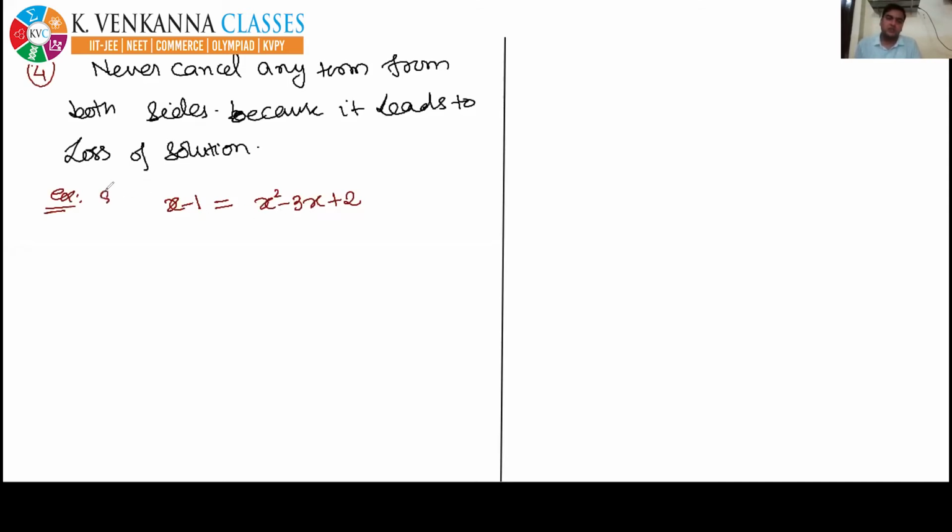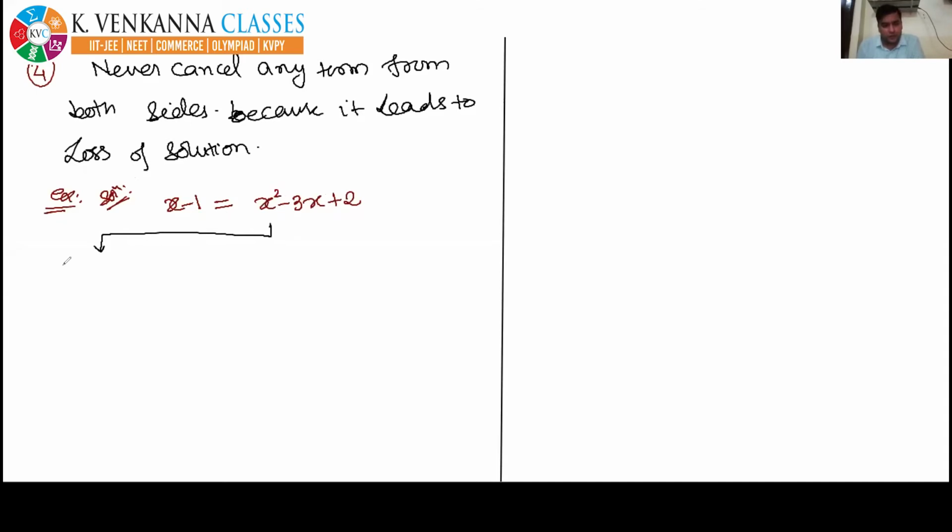Now I am telling you to solve it. Now see, there may be two groups of students. You need not solve it. I am giving just an example to make you understand this fourth precaution.